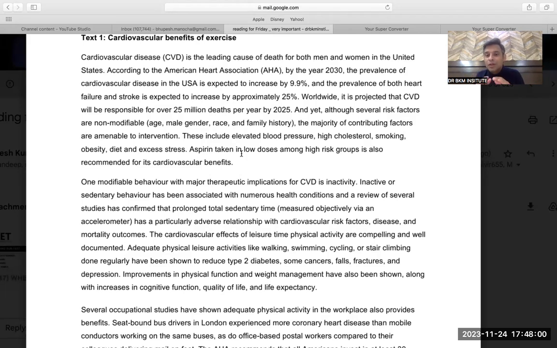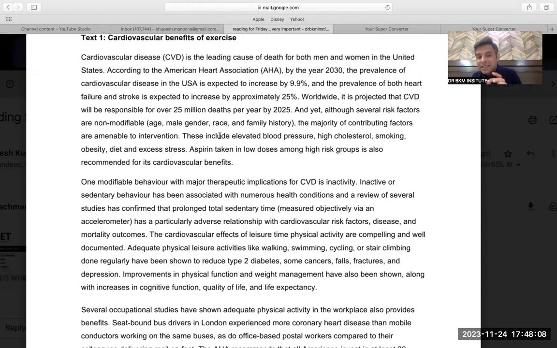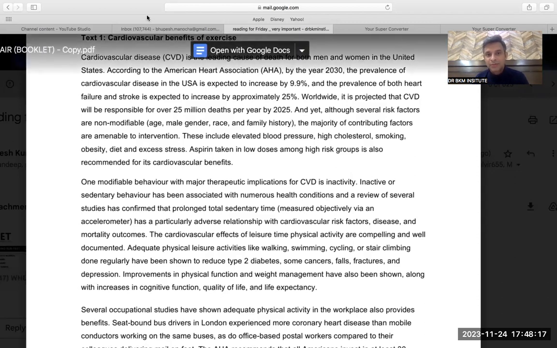Then you think about there is potential to reduce CVD. Yes, there is high potential, because the majority of the factors are amenable, and these include this and this. Aspirin also can be used for its cardiovascular benefits. So I think it should be the answer that was being talked about.